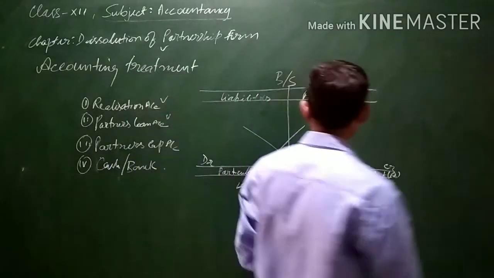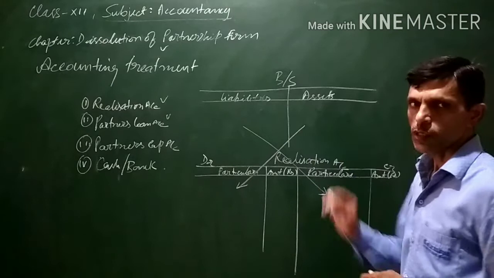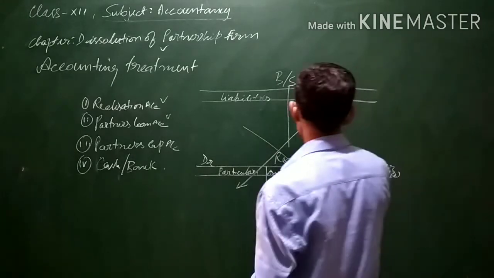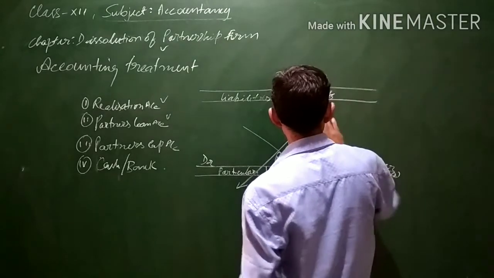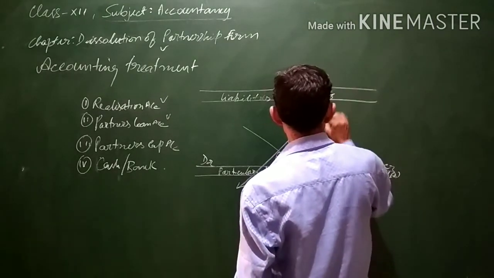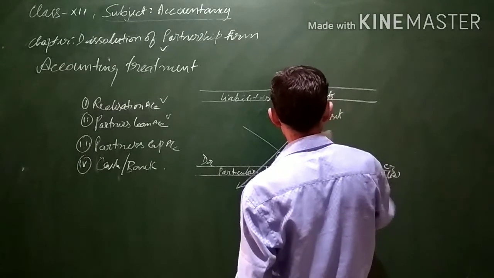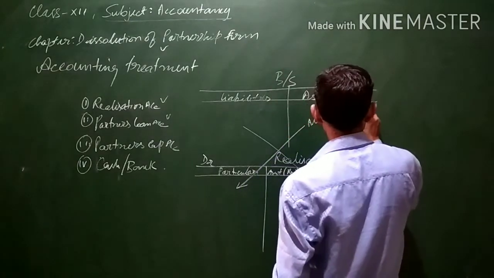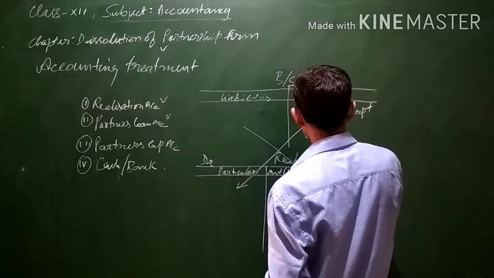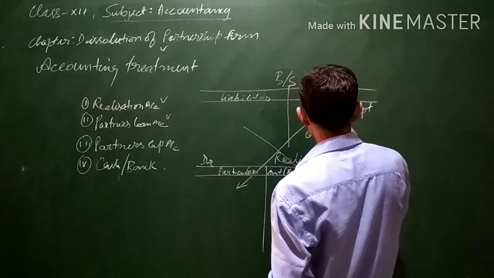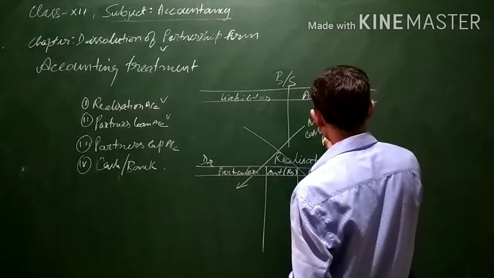What are the various assets and liabilities which are transferred? Not all assets and not all liabilities. Exceptions are there, some exceptions. All assets except cash, bank and fictitious assets.